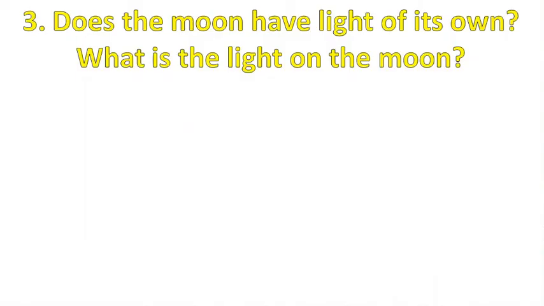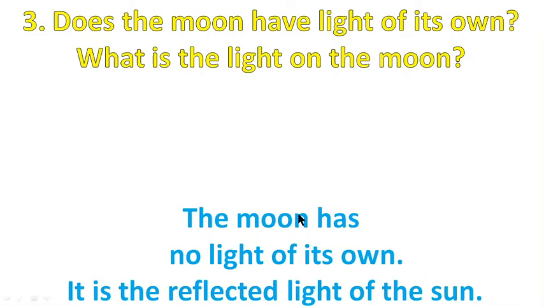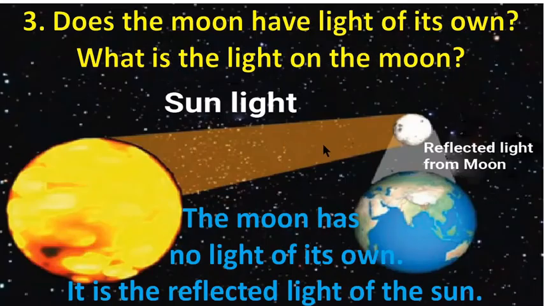Number 3. Does the moon have light of its own? What is the light of the moon? The moon has no light of its own. It is the reflected light of the sun. The light of the sun reflects from the moon, and from the moon we get the reflected light of the sun.